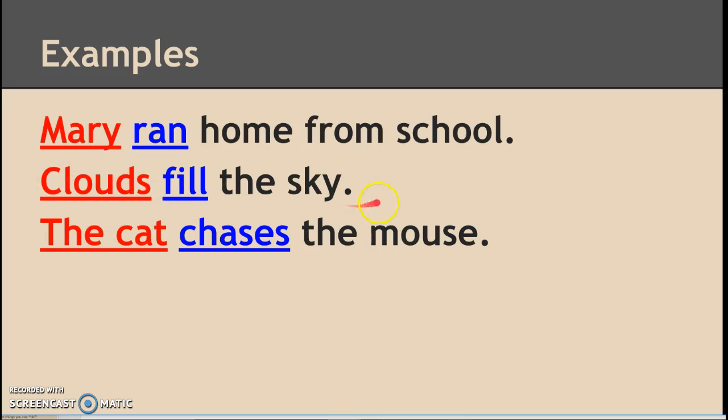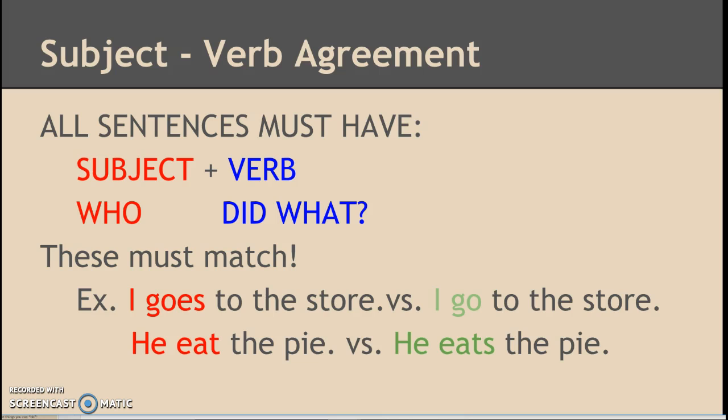Clouds are the who. And what did they do? They fill the sky. Okay, and the cat chases the mouse. Who chases the mouse? It was the cat. What did the cat do? It chased the mouse. Okay. For example, I am speaking right now. Who is speaking? I am speaking. Miss Case is speaking. What is Miss Case doing? She's speaking. Okay.